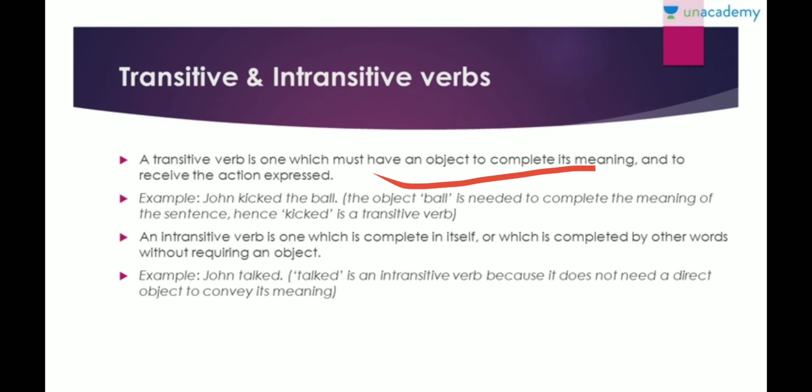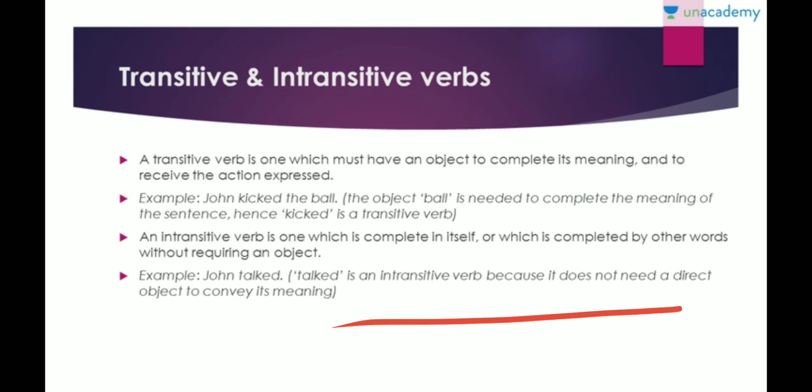Alright. Next we have transitive and intransitive verbs. So a transitive verb is one which must have an object to complete its meaning and receive the action expressed. So we're going to talk about object and subject definitely in the subsequent lessons. But as of now, your transitive verb will be something that is not going to be complete unless you have an object.